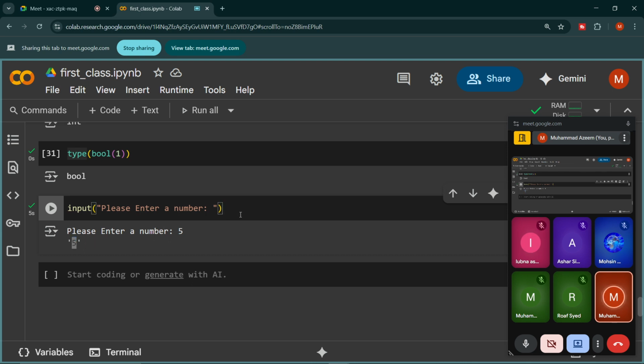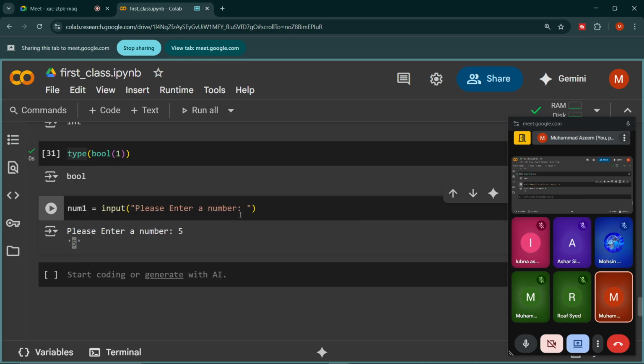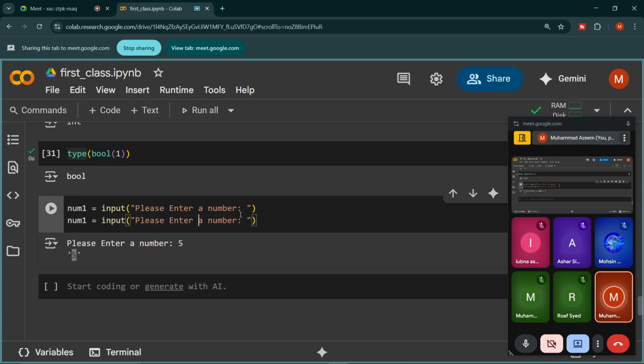So let me do one thing. Let me store whatever the user inputs here in num1. Fine. And let me copy the same line and name this variable num2.